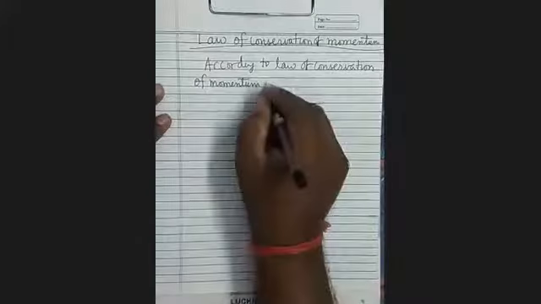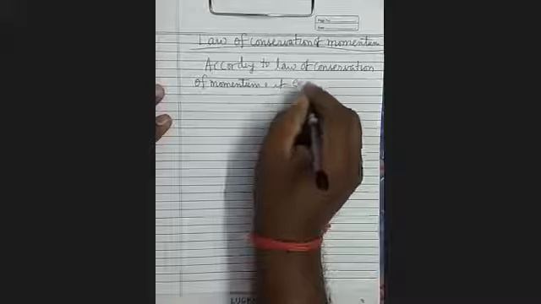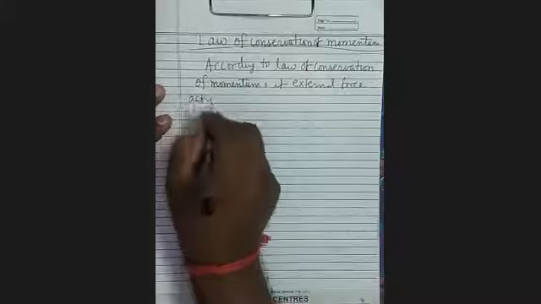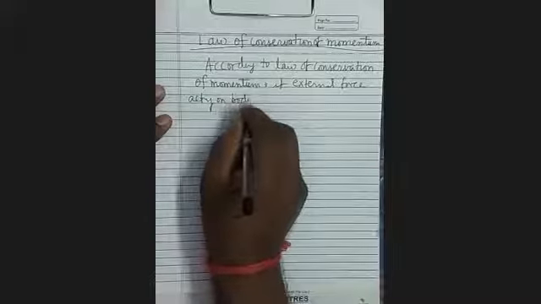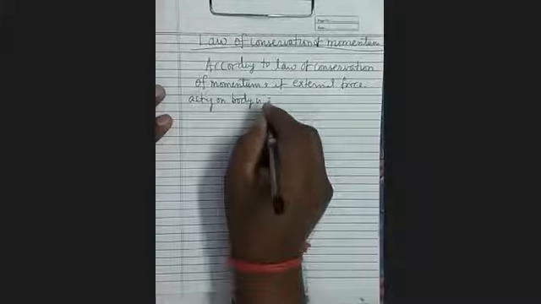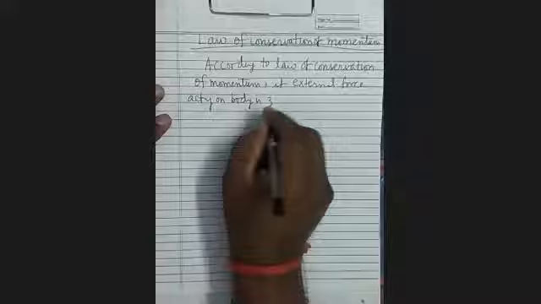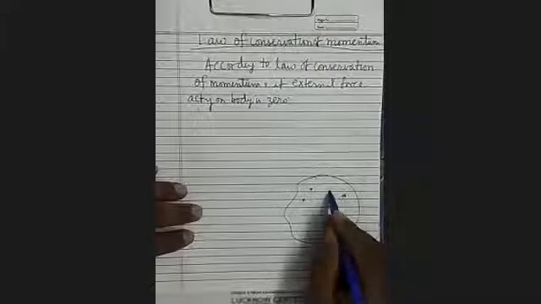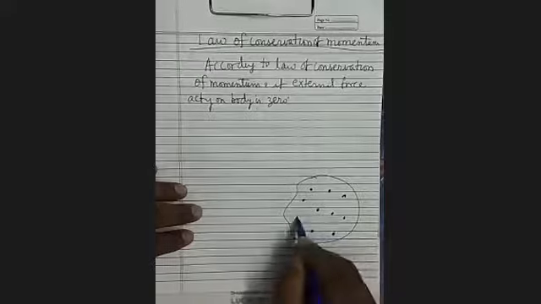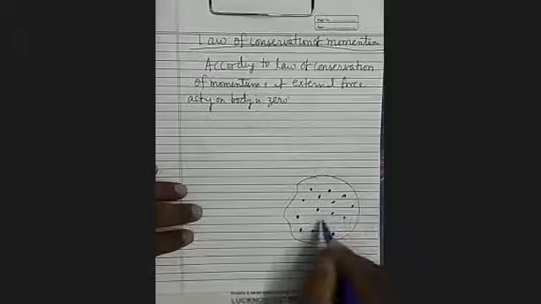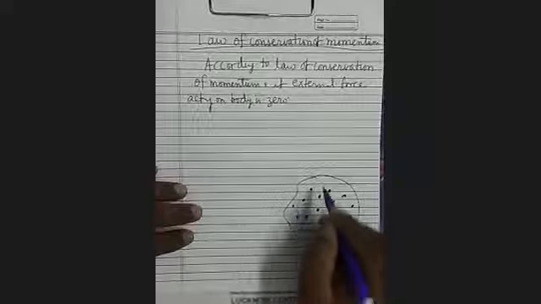If external force acting on the body is zero. Now, what is the meaning of external force acting on the body is zero? You can see here, this is a body which consists of innumerable particles. These are the particles present within the body.